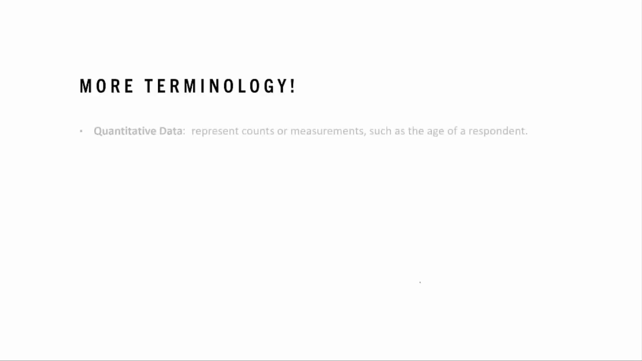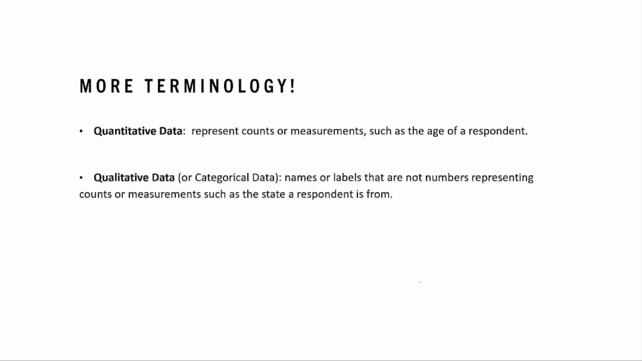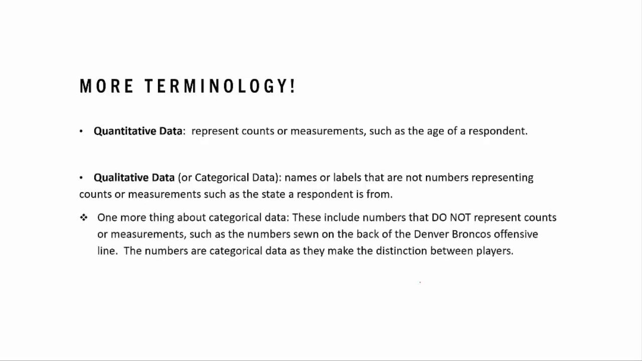Okay, a little more terminology. We have quantitative data. This represents counts or measurements, such as the age of a respondent. Then there's qualitative data or categorical data. These are names or labels that are not numbers representing counts or measurements, such as the state a respondent is from. So if you can put it in some sort of bucket or some category, it's probably categorical data. But if it's something that's counting or measuring, that's going to be quantitative data.